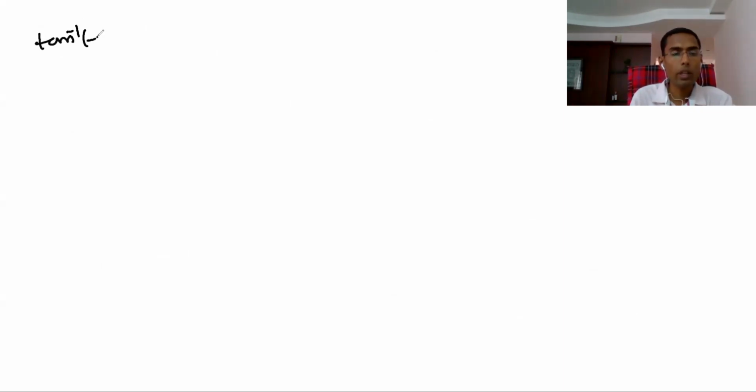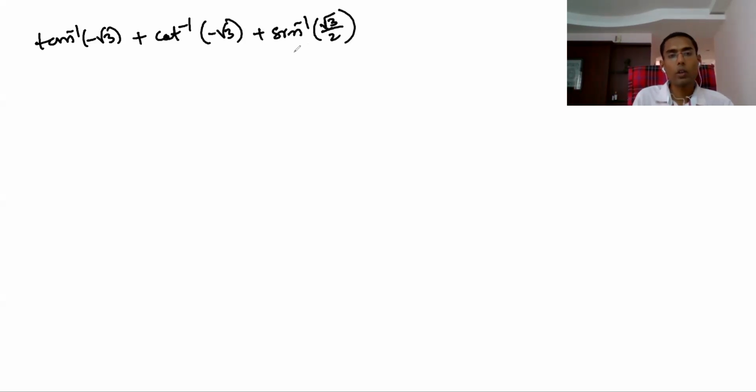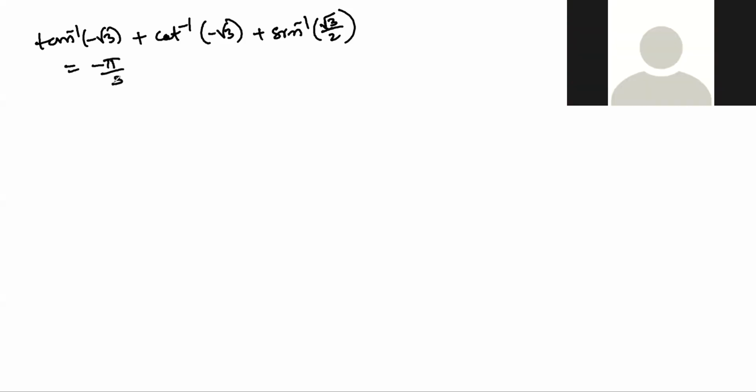Tan inverse of minus root 3 plus cot inverse of minus root 3, plus sine inverse of 1 by 2 or root 3 by 2. Like this only, questions will be there. So the first exercise is based on this. Now, this is the fourth quadrant. When is this root 3? Minus pi by 3.